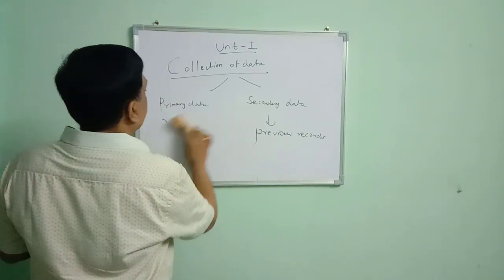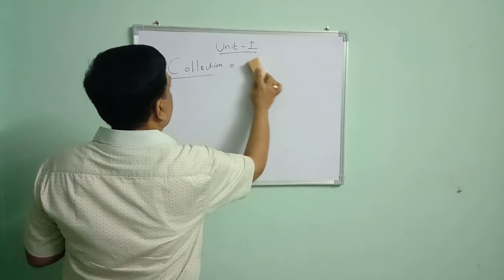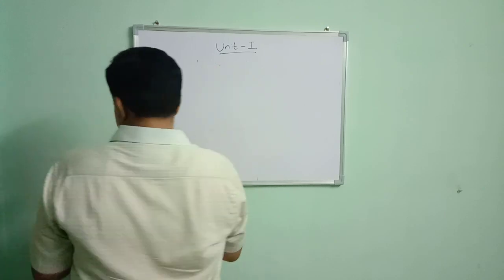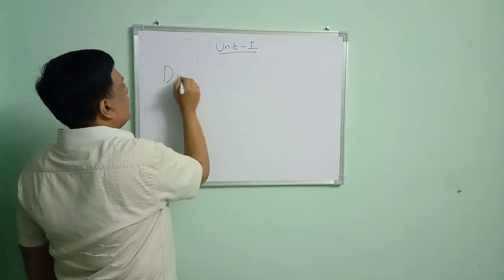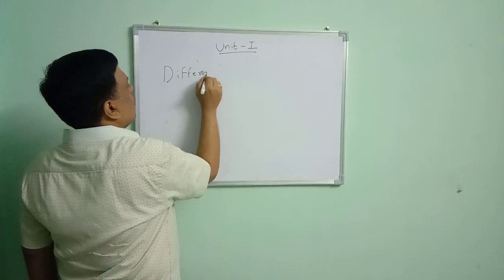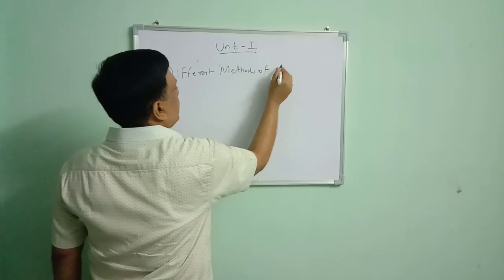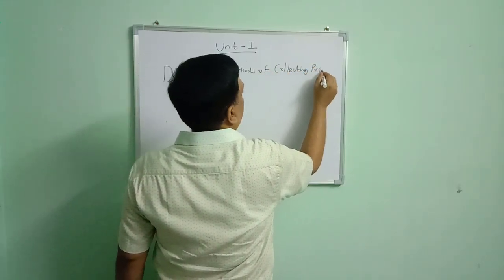In collection of data, we are able to classify as primary data and secondary data. In primary data, we have different methods of collecting primary data. What are the different methods of collecting primary data?